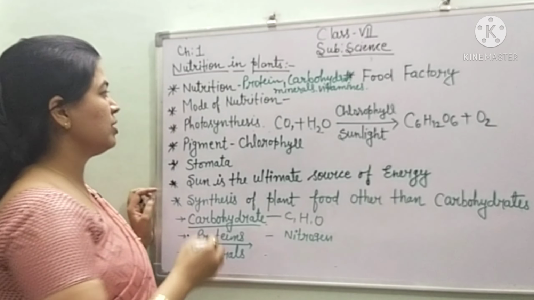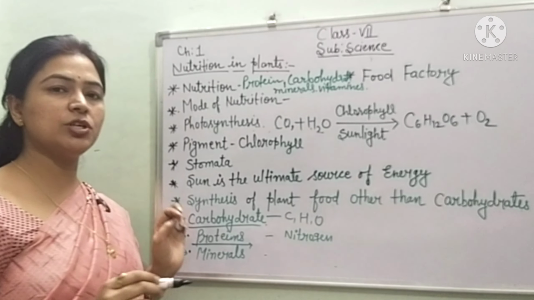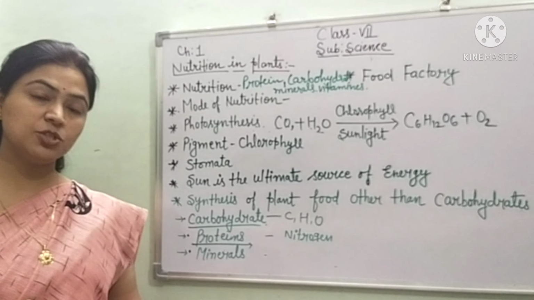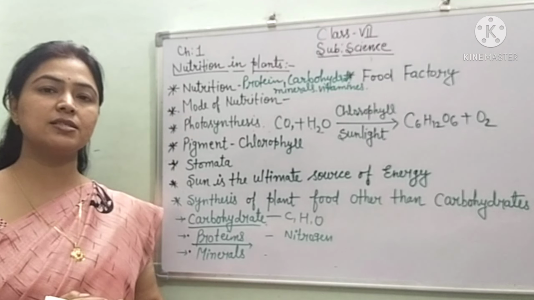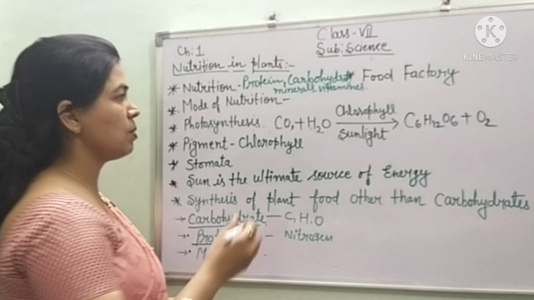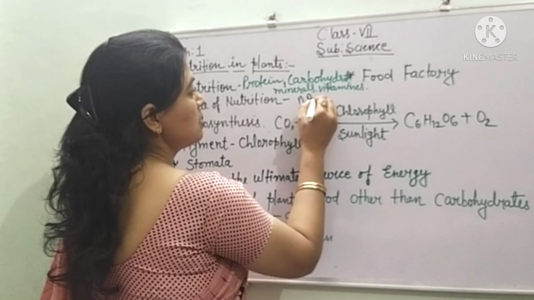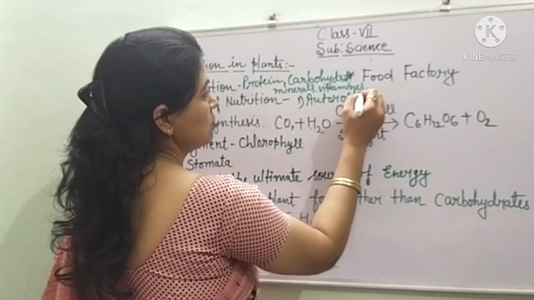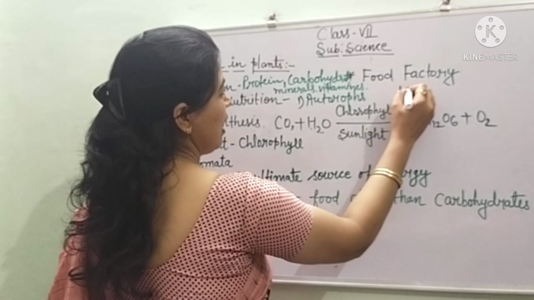Now we are coming to the next point, that is mode of nutrition. Basically, you all have studied in your previous classes that mode of nutrition is of two types, children. That is number one, autotrophs, and heterotrophs.